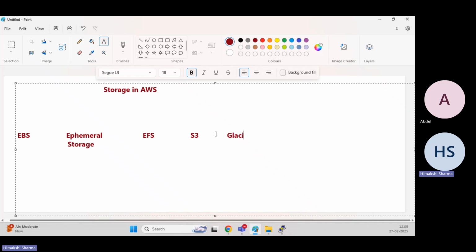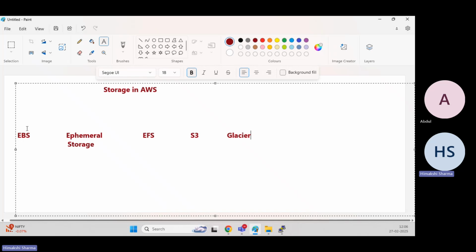And the next one is Glacier. Glacier is your storage where we can store archived data. We'll be taking them up one by one, but at this moment, we can try to understand it this way.